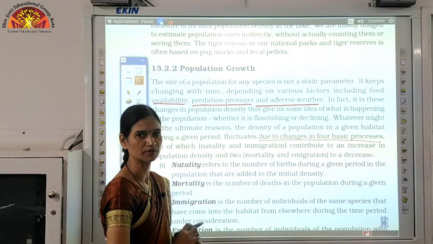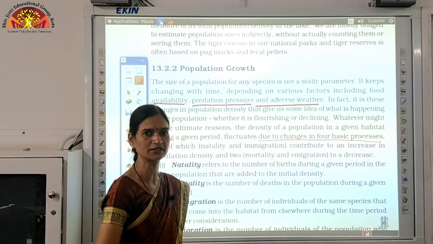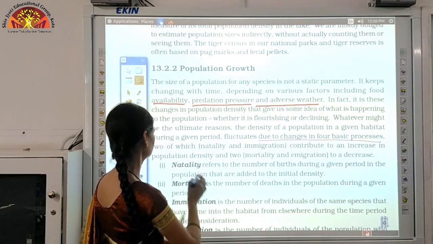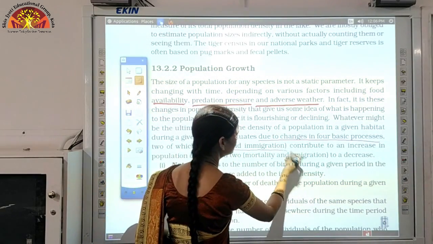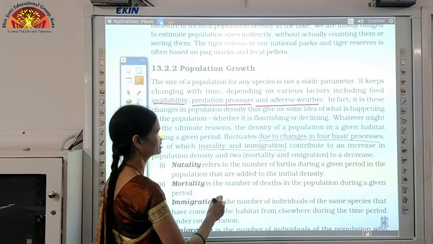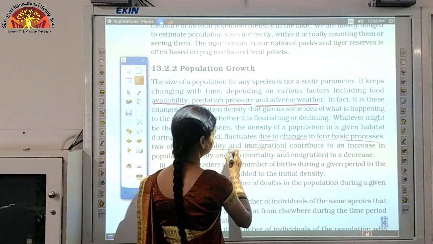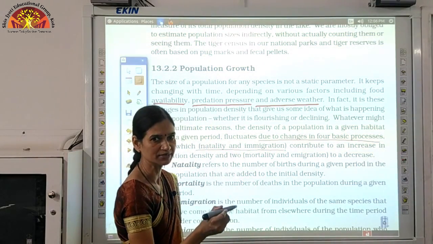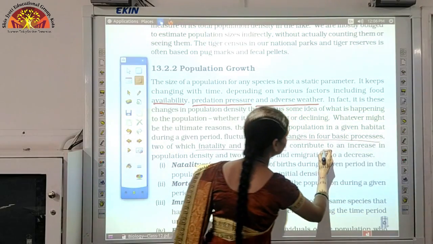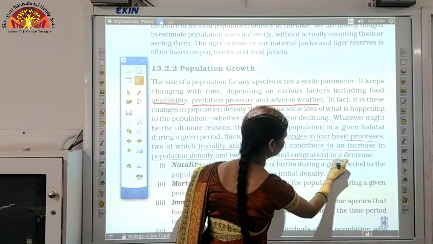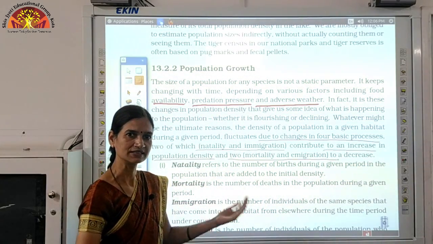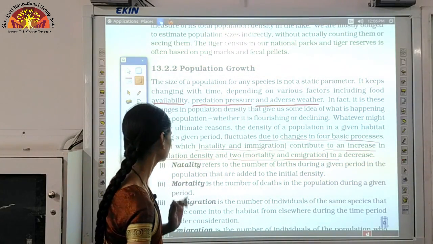The 4 basic processes which help to fluctuate the population, you have to remember, are natality and immigration. I will explain what these are. Natality means birth rate, and immigration will help to increase the population density, and mortality and emigration will lead to decrease in the population growth.